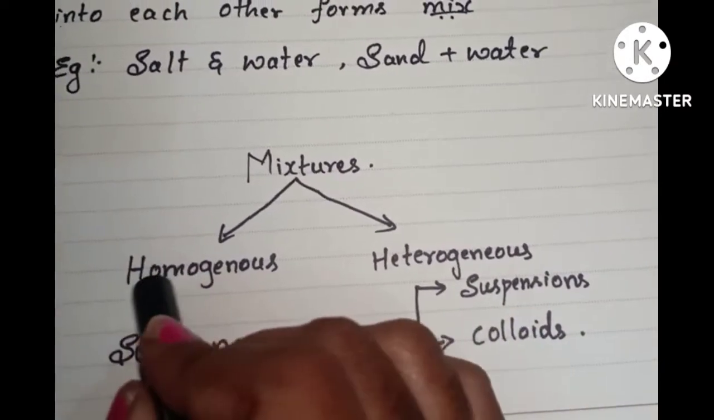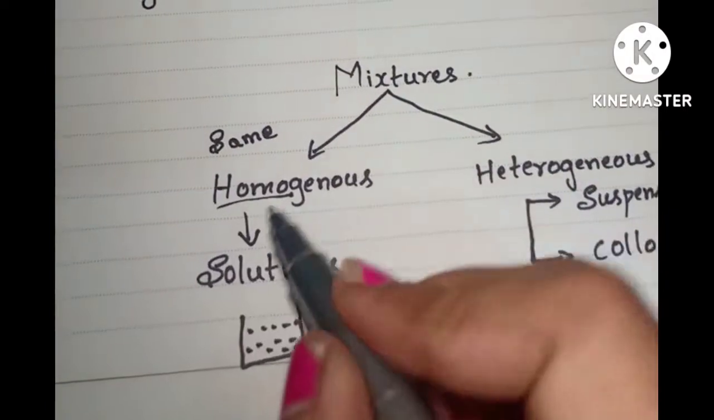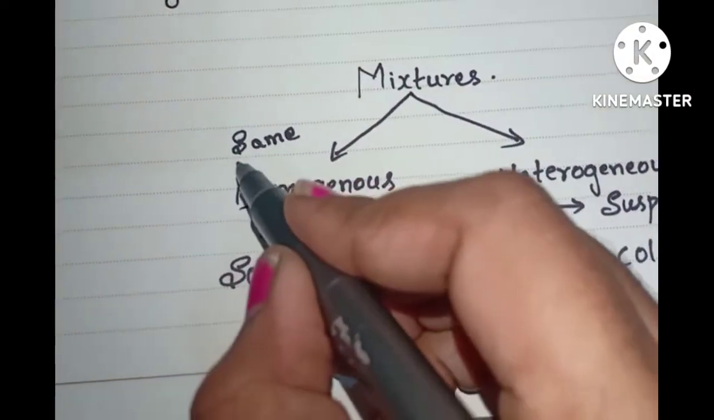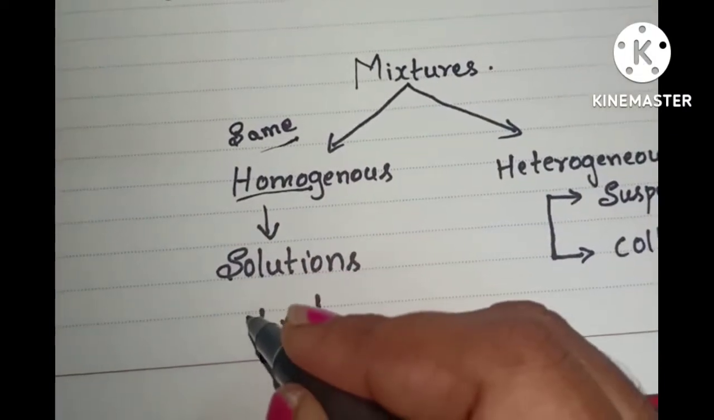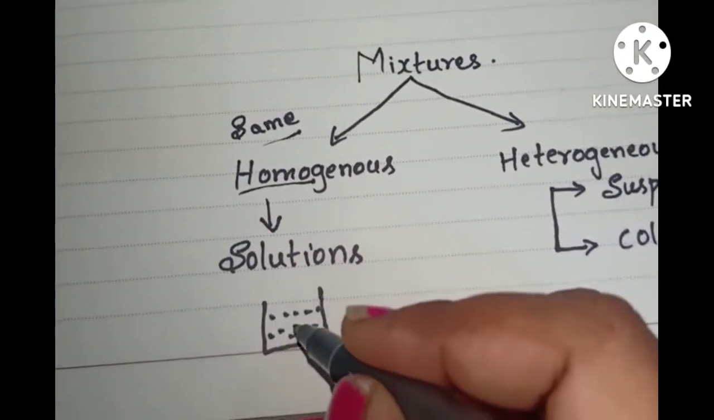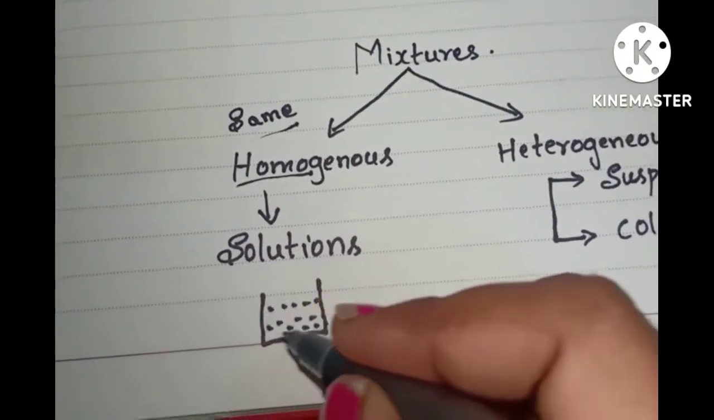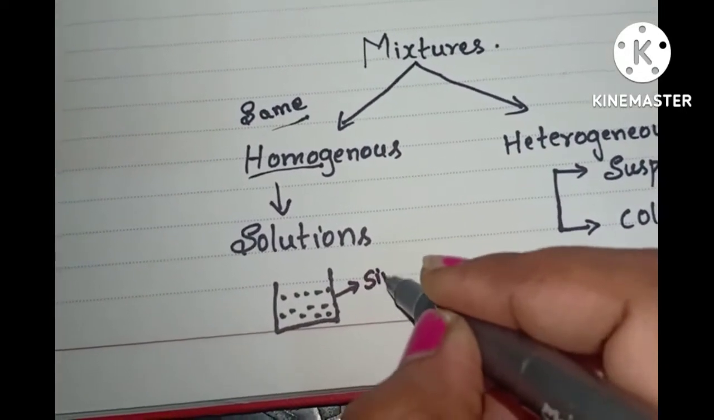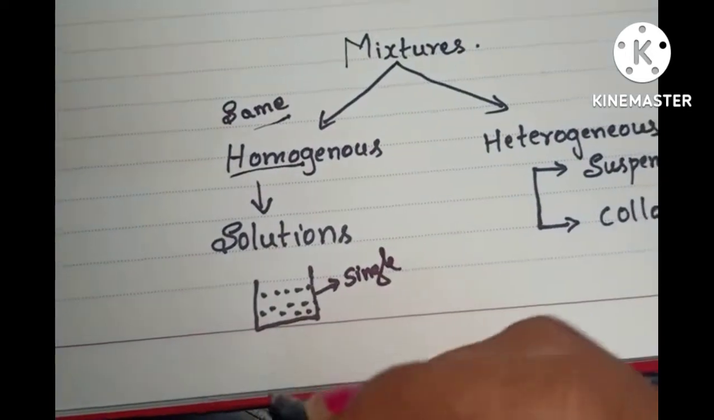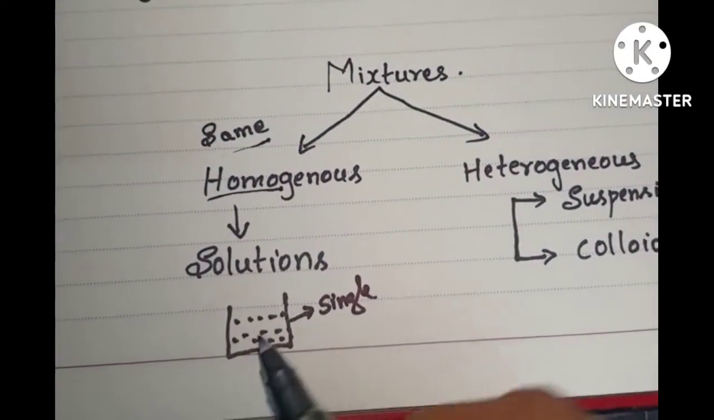See, what is meant by homogeneous mixture? Homo means same. Here, when you mix solute particles in a solvent, it looks like a single substance. That is known as a homogeneous mixture.